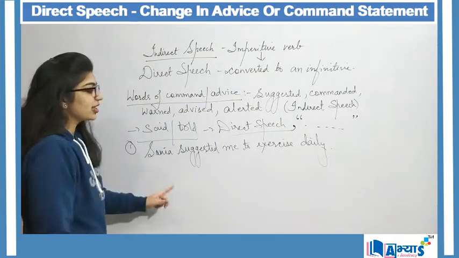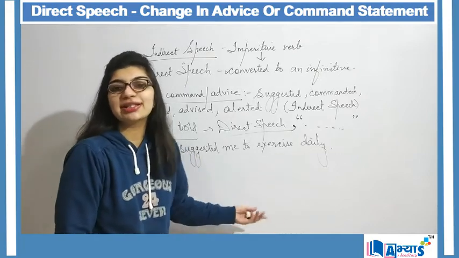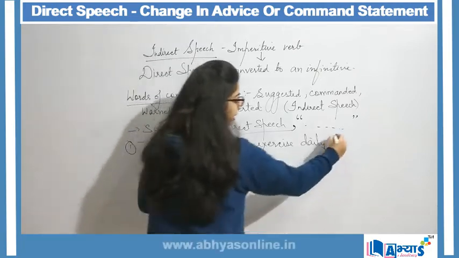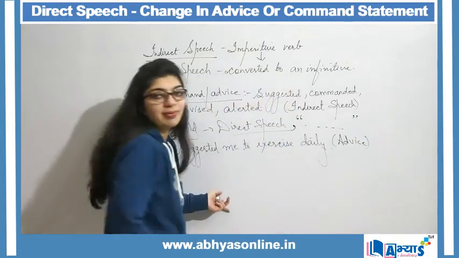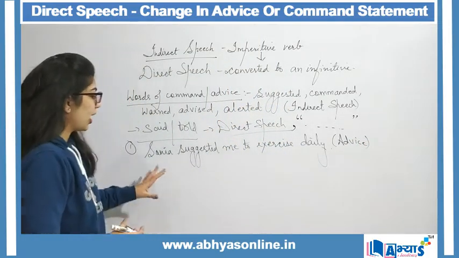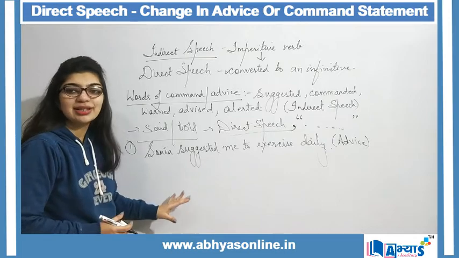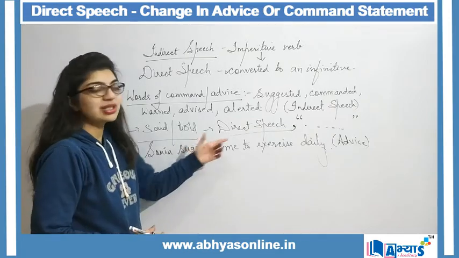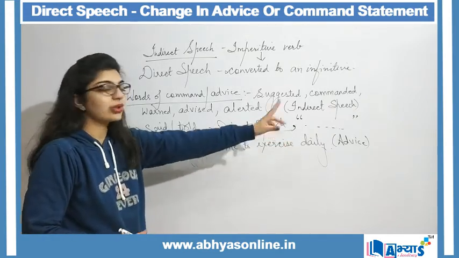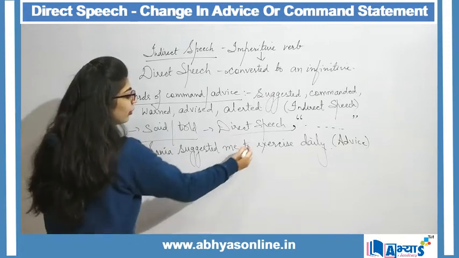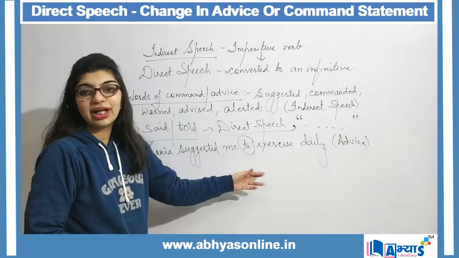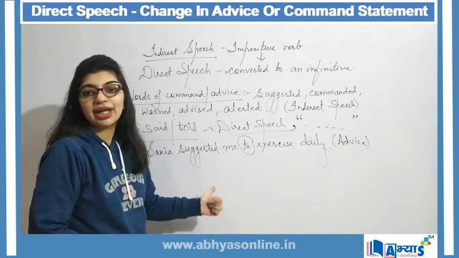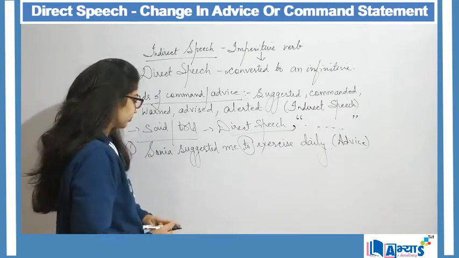This is a kind of advice that is being made by Sonia. So I know that my sentence is an indirect form. Why? First, it does not contain any statement within the inverted commas, and it also has to within it, and to is used to connect the statements in indirect speech.